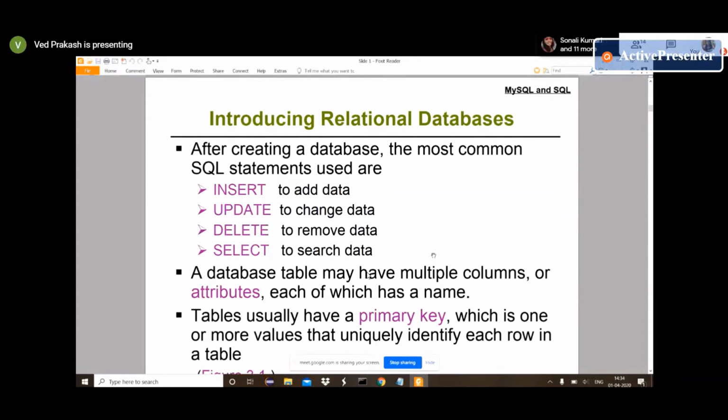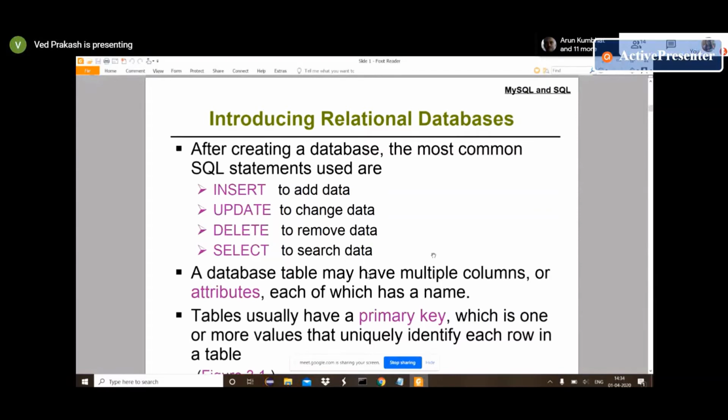In every table, we define a primary key. A primary key is a column where, in every row, we provide a unique ID that defines that row inside the table. Suppose we have a form where we take a student's values, first name and last name, Ved and Prakash, and store them in the database.